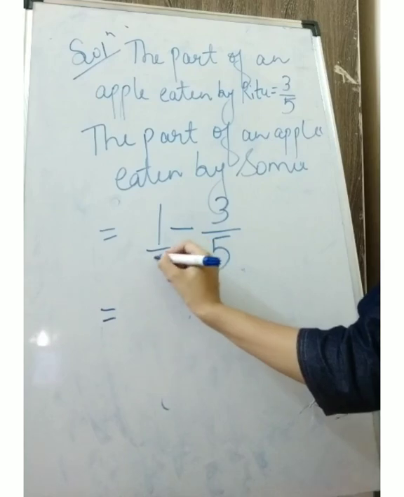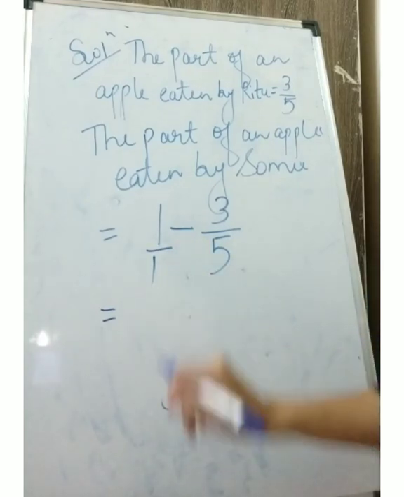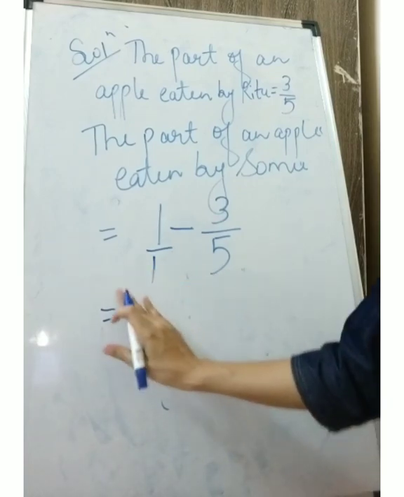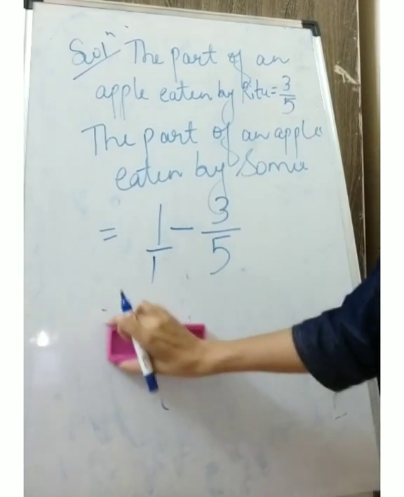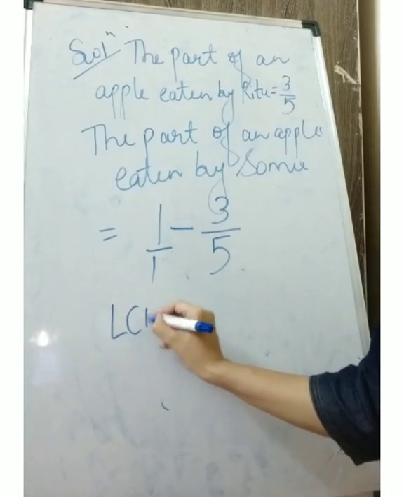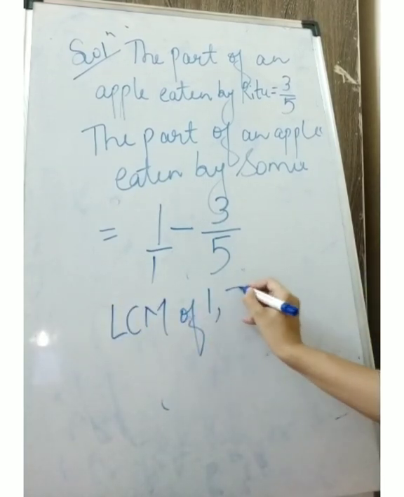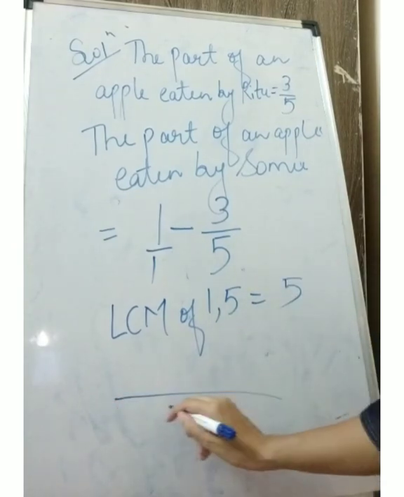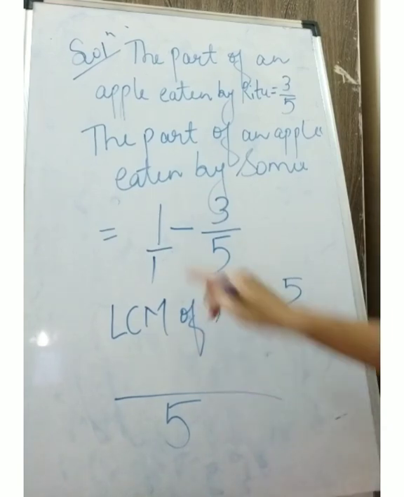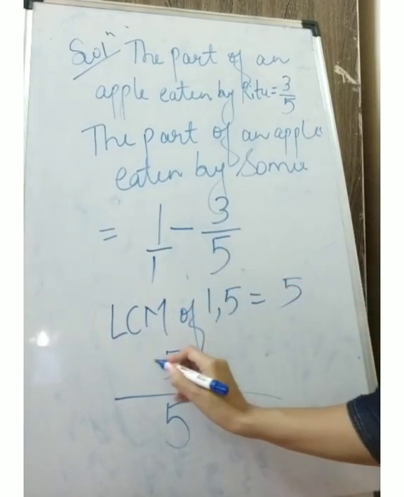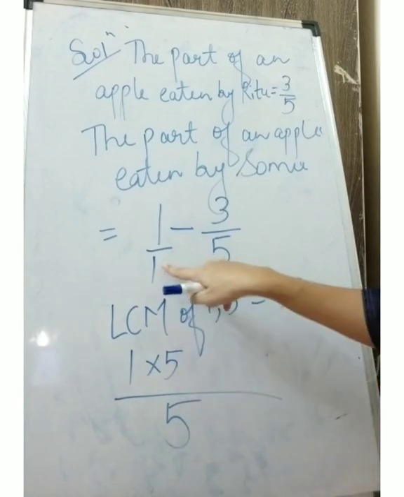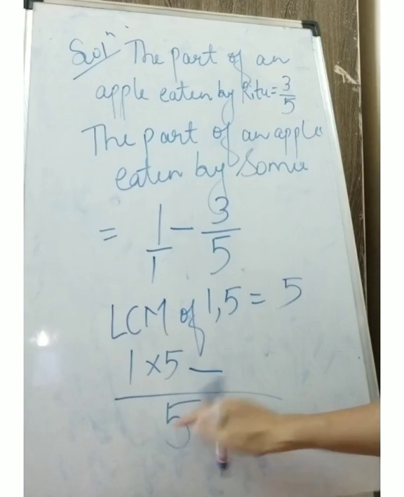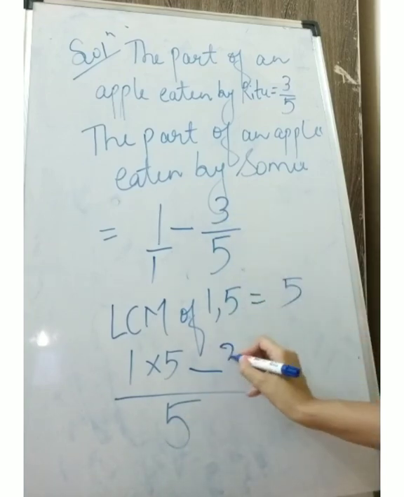Now you can see we do not have any value over here, so I can put 1 over here, as all whole numbers have 1 in the denominator. So firstly I will take the LCM of 1 and 5, that will be 5. So I will take the LCM 5 as the common value. Now 1 fives are 5. So 5 multiplied by 1, minus 5 divided by 5, that is 1, multiplied with 3.